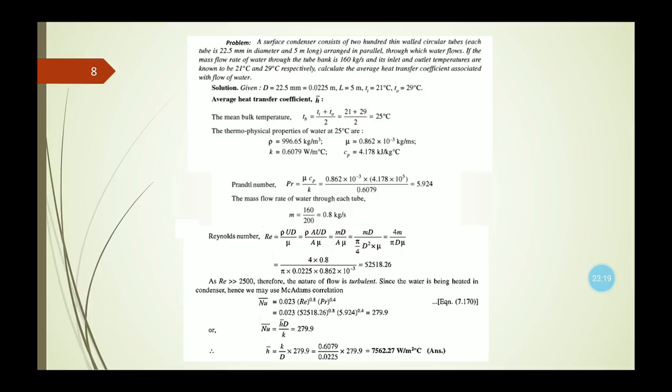A surface condenser consists of 200 thin walled circular tubes. Each tube is 22.5 mm in diameter and 5 meters long, arranged in parallel, through which water flows. Now, if the mass flow rate of water through the tube bank is 160 kg per second, and its inlet and outlet temperatures are known to be 21 degrees centigrade and 29 degrees centigrade respectively, we need to calculate the average heat transfer coefficient associated with flow of water.